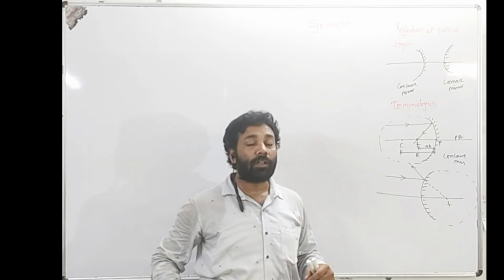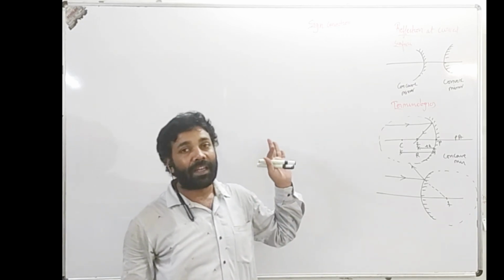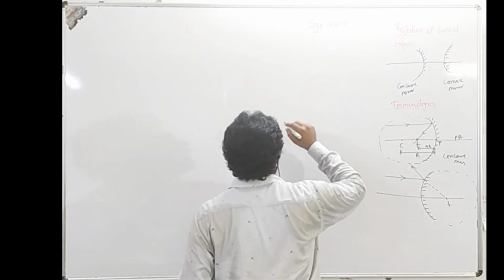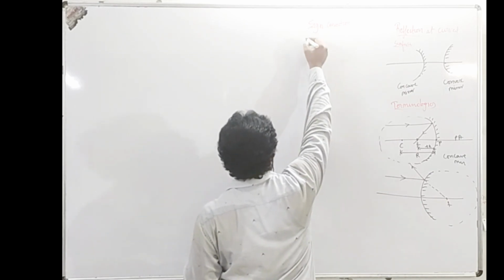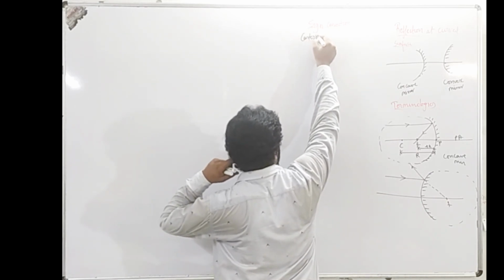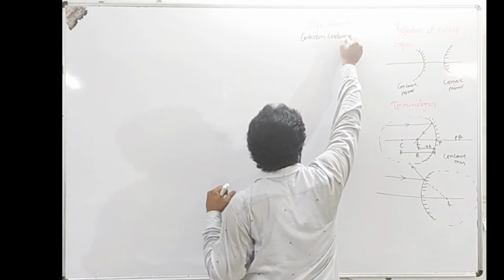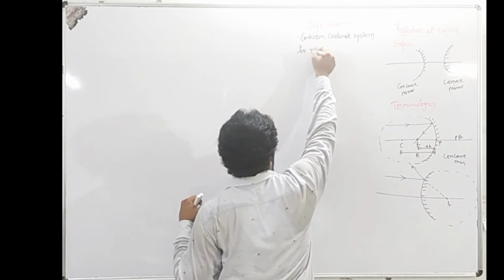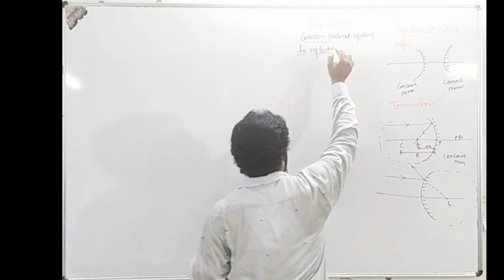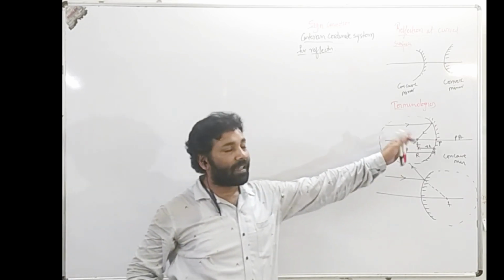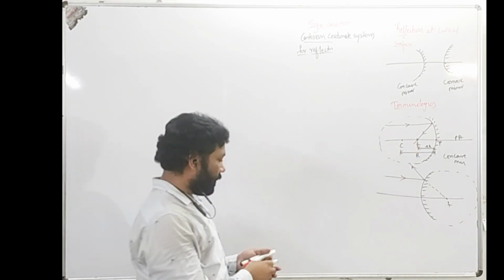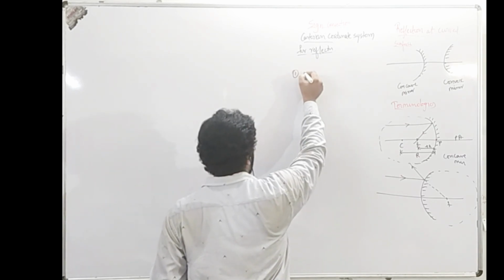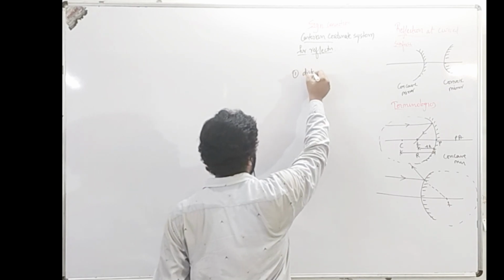When we do calculations related to it, we need to use a Cartesian coordinate system. That means the plus and minus signs are important. So you can call it a sign convention, or you can also call it a Cartesian coordinate system for reflection. Any name you can call it. So in order to measure the distances, the Cartesian coordinate system is applied. Its first point says that all the distances are measured from the pole.